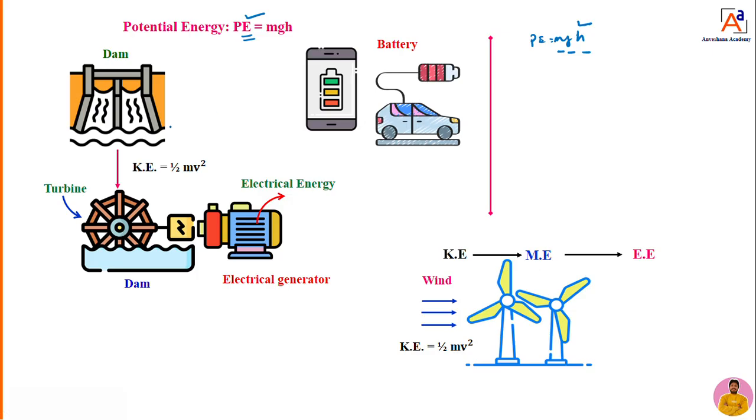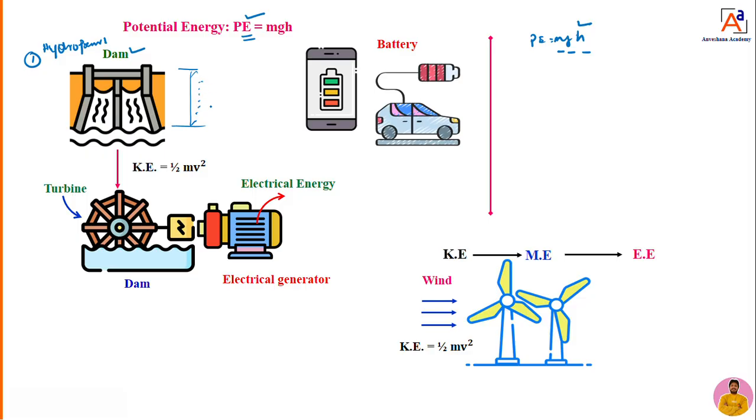Dear students, I will take one application as an example here: a hydro power station. In a hydro power station, when we store water in a dam, the water level keeps on increasing.